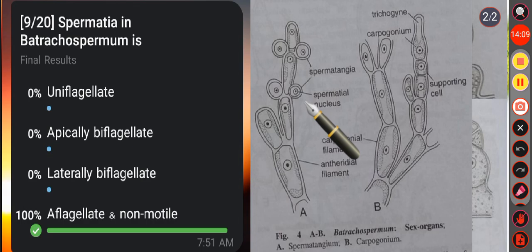Each spermatangium bears a single spermatium, right? Spermatium is a single, non-motile, colorless, spherical cell with a large nucleus, and it lacks flagella. For this reason, it is called a spermatium and not a sperm. Okay. So in Batrachospermum, spermatium is aflagellate and non-motile. So here option D is the correct answer.